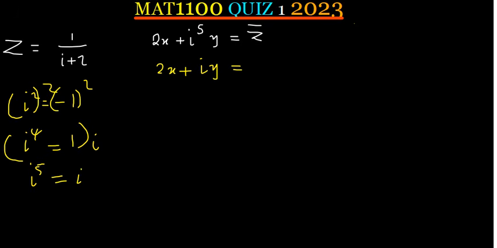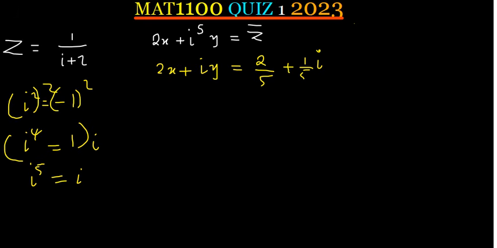Now remember we already found z as 2 minus i over 5. So the conjugate, just change the sign on the middle. That's the conjugate of z. So that is 2 over 5 plus 1 over 5i. Okay, that's the conjugate of z.